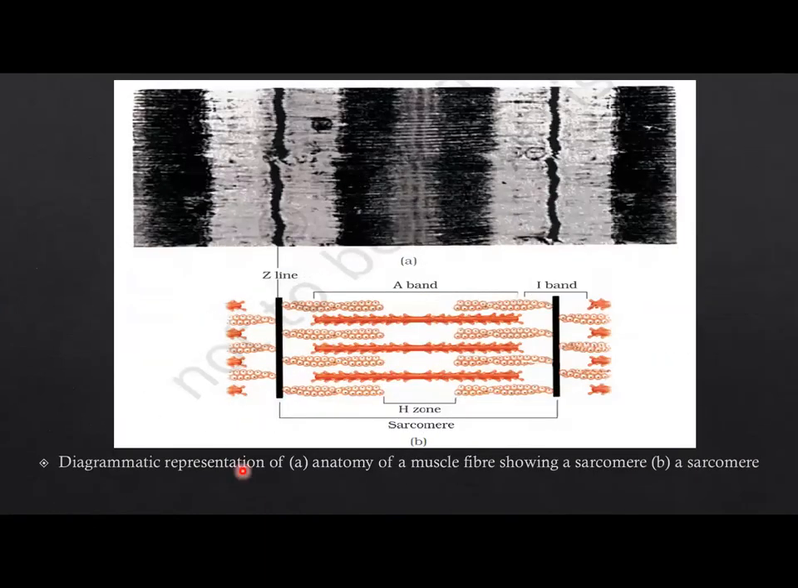Here you can see a diagrammatic representation of the anatomy of a muscle fiber showing a sarcomere in diagram A and a sarcomere in diagram B. Here you can see the Z line, A band, I band and H zone in a sarcomere.